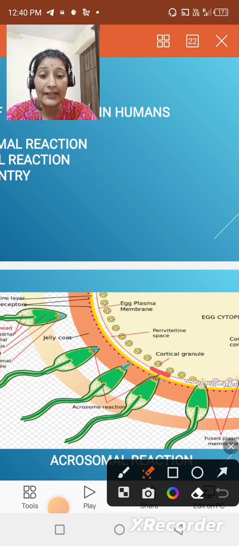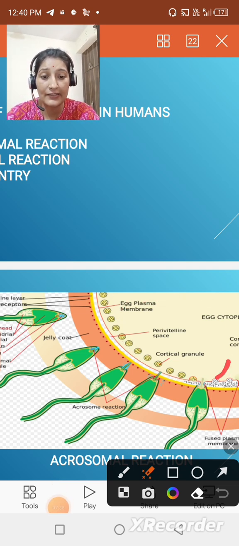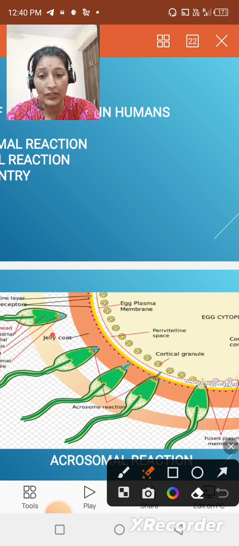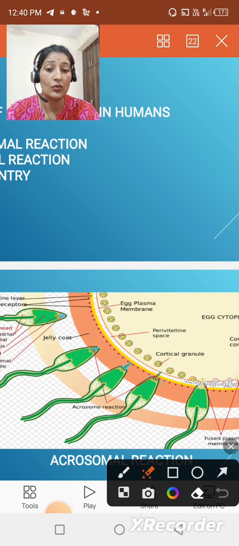So this is the egg cytoplasm, and the egg cytoplasm is covered with membranes. The membrane contains the zona pellucida, coordinated with this jelly coat. The jelly coat has to be moved through. It has a perivitelline space, and within the cytoplasm there are cortical granules.